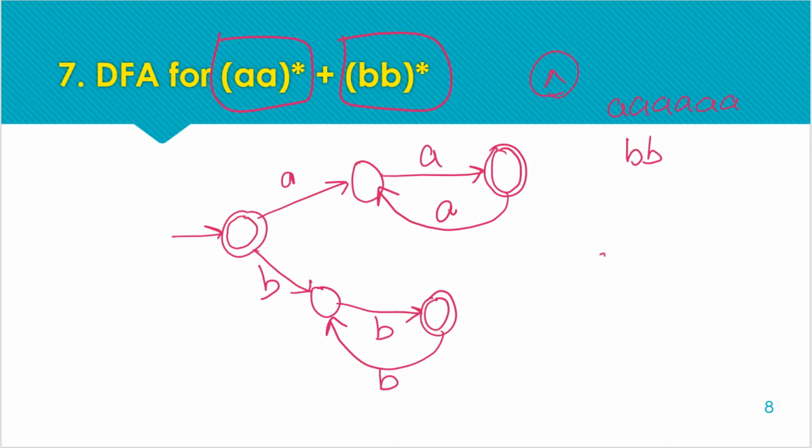So all other transitions will go to the dead state. For example, here B from here and A from here is not acceptable. We cannot have B's then A's and A's then B's, because both patterns are in ORing. Either we will go with this or this.